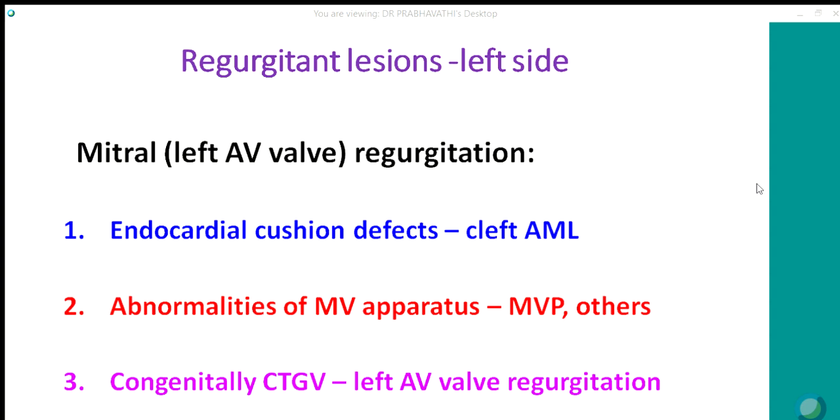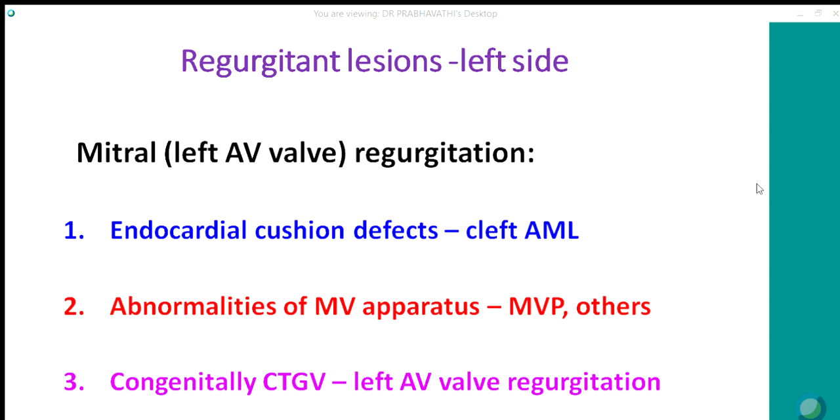Next, we will move on to the regurgitant lesions. These are less common conditions. On the left side, mitral regurgitation, or sometimes we say left AV valve regurgitation, especially in congenitally corrected transposition of great vessels. What are the causes for mitral regurgitation? Congenital causes are usually an asked question in the exam also. Commonly, it's endocardial cushion defects, that is ostium primum ASD, anterior mitral leaflet defects. Sometimes there can be an isolated cleft in the anterior mitral leaflet causing mitral regurgitation. There may be other abnormalities of the mitral apparatus, MVP or other lesions which we discussed in mitral stenosis.